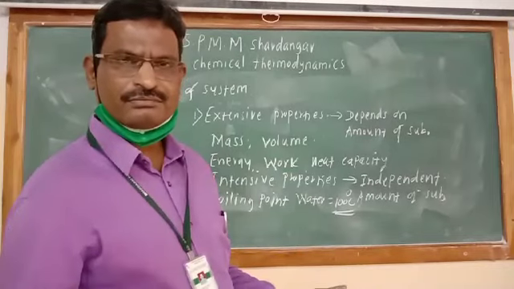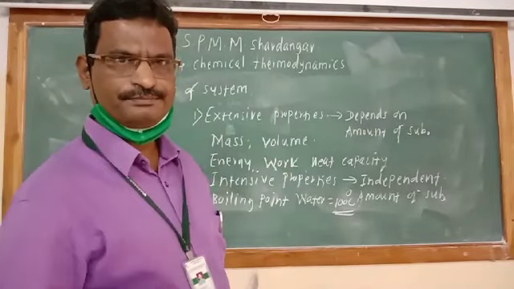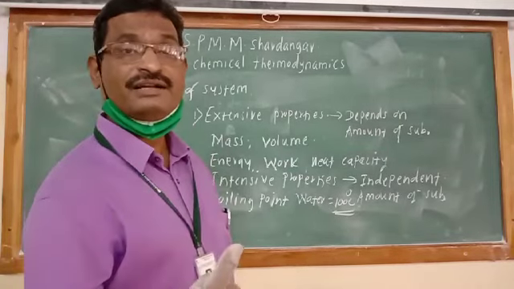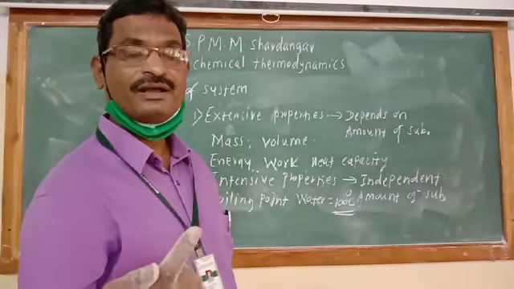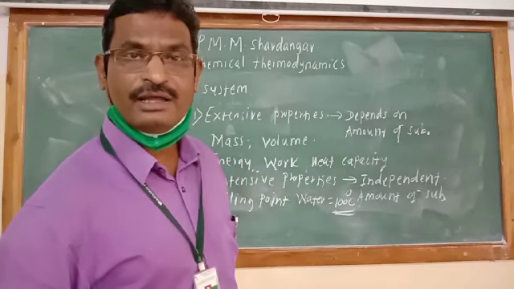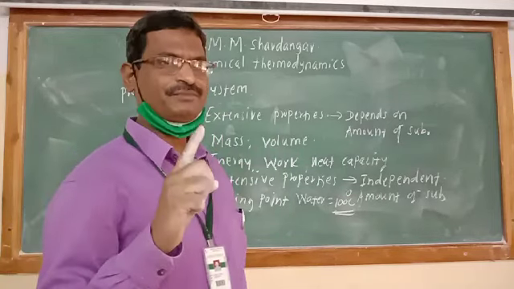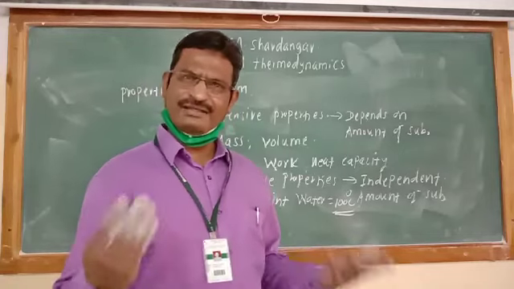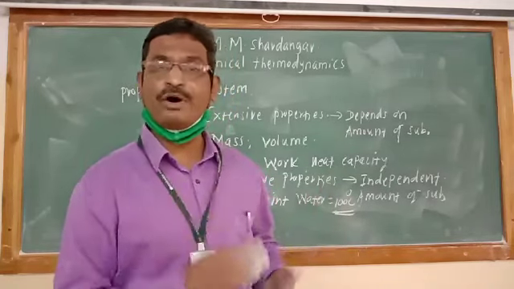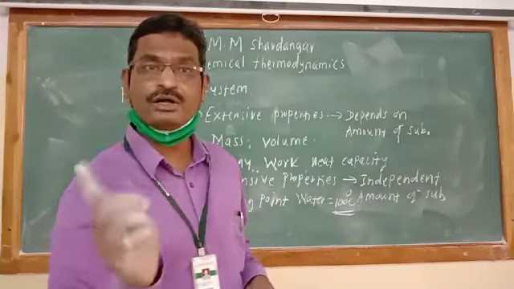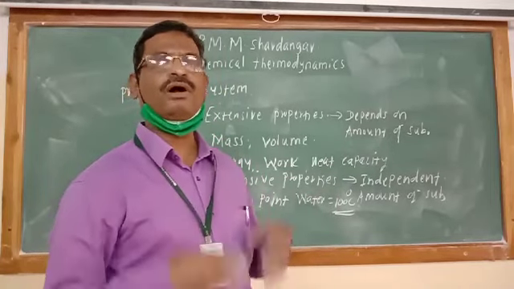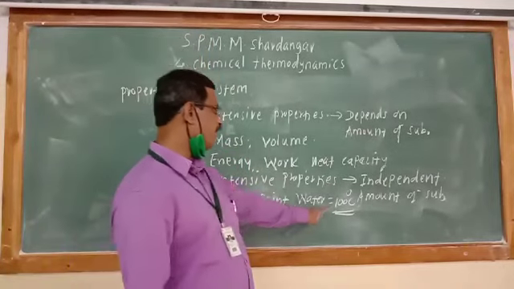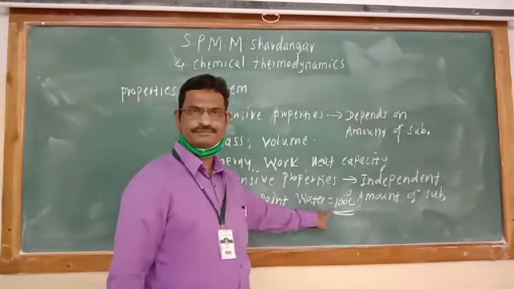Whether we will take 1 liter water, 1 milliliter water, or 10 liter water, at what temperature water will boil? Exactly at 100 degrees Celsius. So can that boiling point depend on the amount of matter, amount of water? No. Whatever may be the quantity of water, always water boils at 100 degrees Celsius.